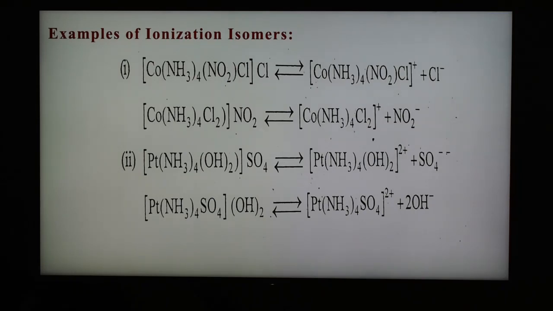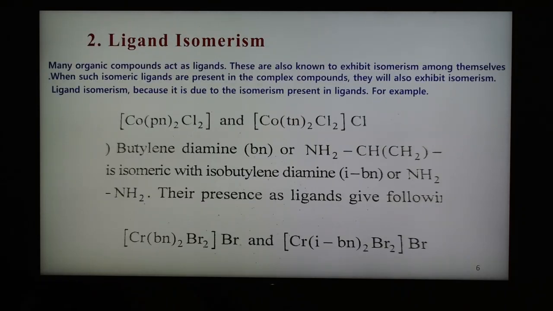The second type of isomerism is ligand isomerism. Many organic compounds act as ligands. These also exhibit isomerism in themselves, and when such isomeric ligands are present in the complex compound, they show isomerism that is called ligand isomerism. It is because the isomerism is present in the ligand. So this isomerism is due to the presence of different ligands. The number of atoms is the same, the formula is the same, but there is a difference in the ligand.